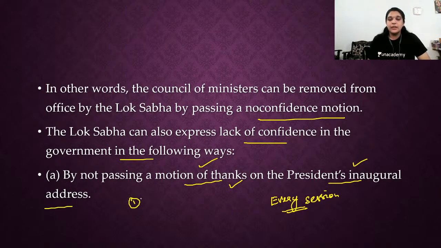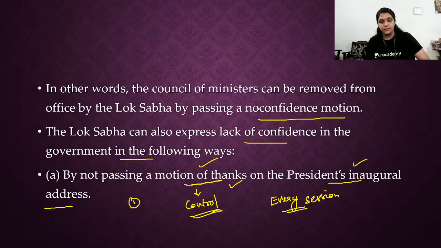Usually we all think of the no confidence motion, no confidence motion. Obviously, we have the no confidence motion. Along with that, this is also present. Motion of thanks is a control mechanism. It's a control mechanism of Parliament towards the executive.